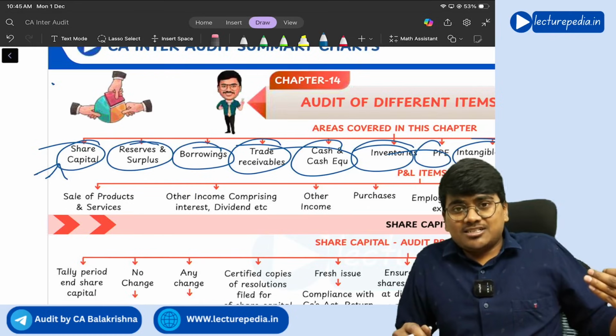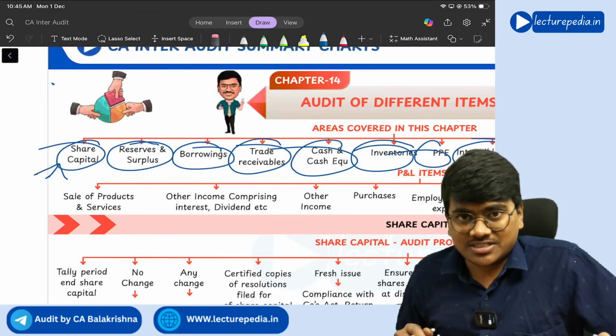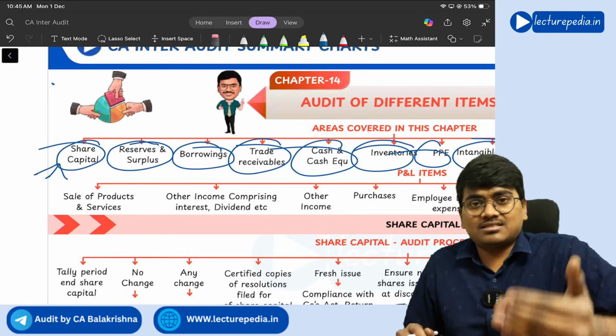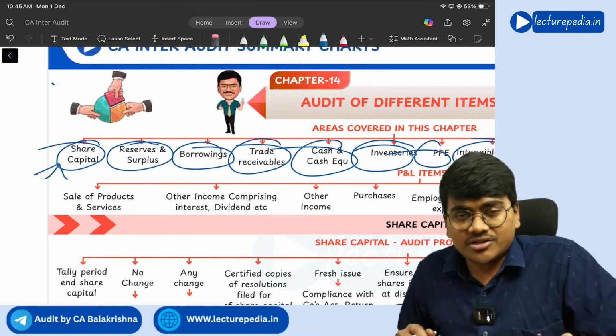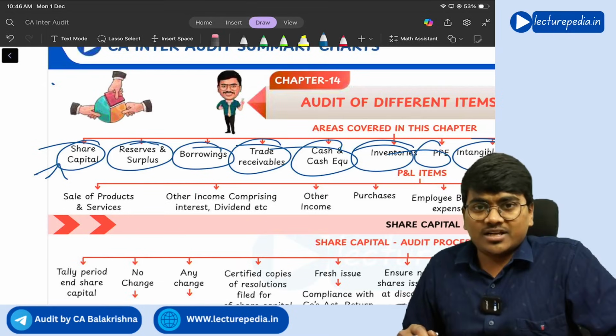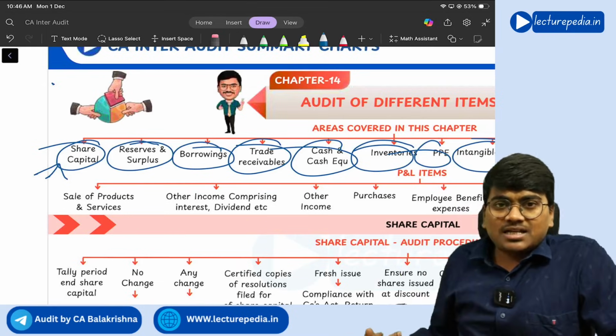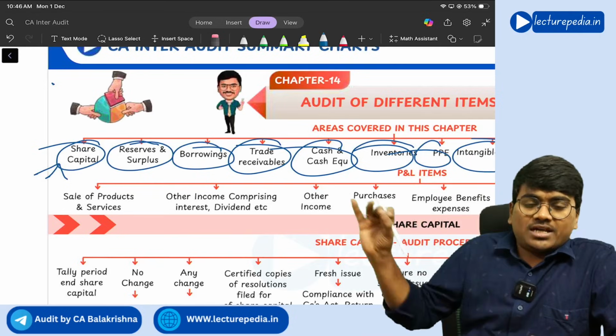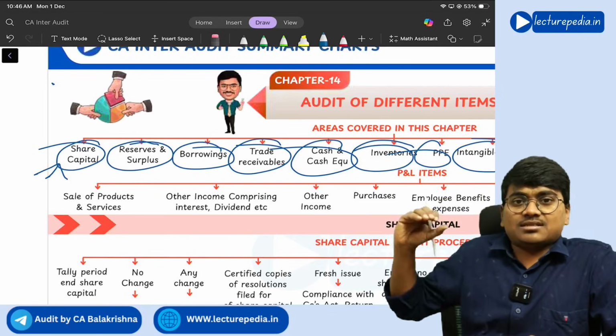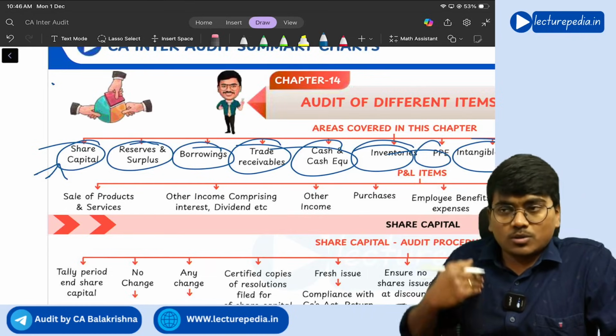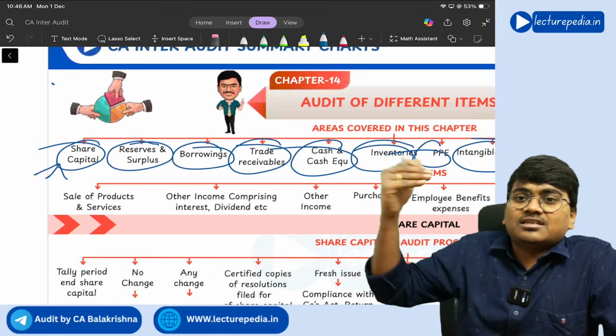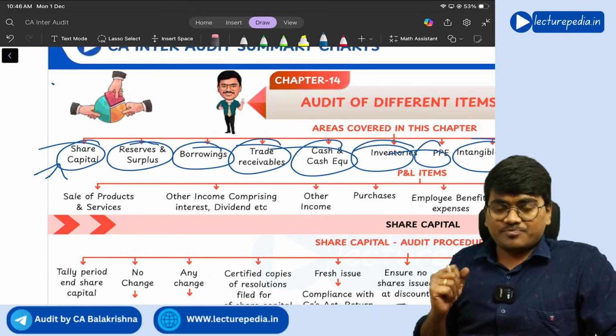The auditor's duty is to verify those assertions: completeness assertion, existence assertion, rights and obligations assertion. So this entire chapter contains various points, various procedures that the auditor has to follow for verifying the assertions with respect to these items. Clear?